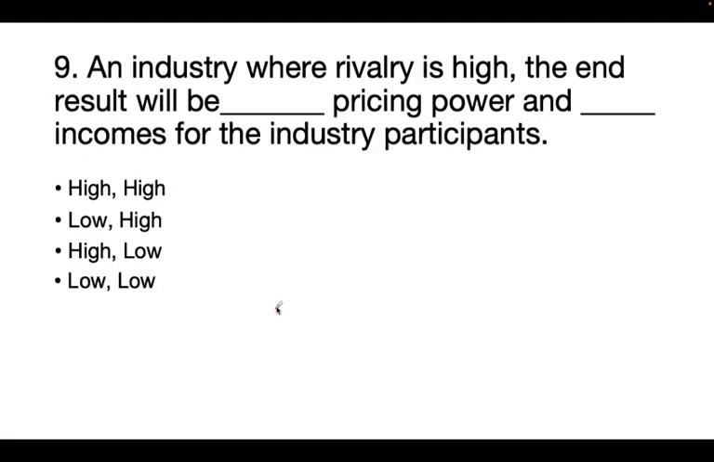Next question. An industry where rivalry is high, the end result will be dash pricing power and dash income for the industry participants. High, high, low, high, high, low, low, low. The correct answer is low, low.